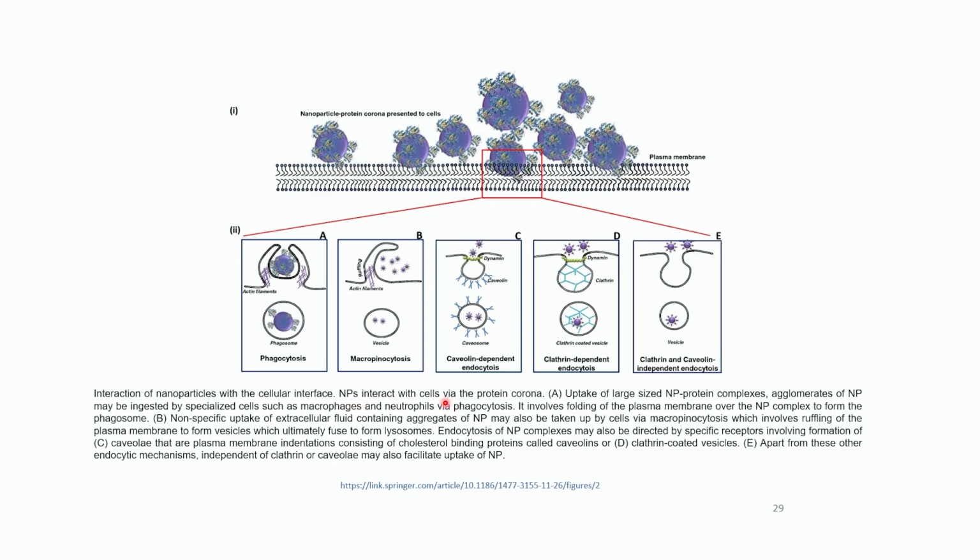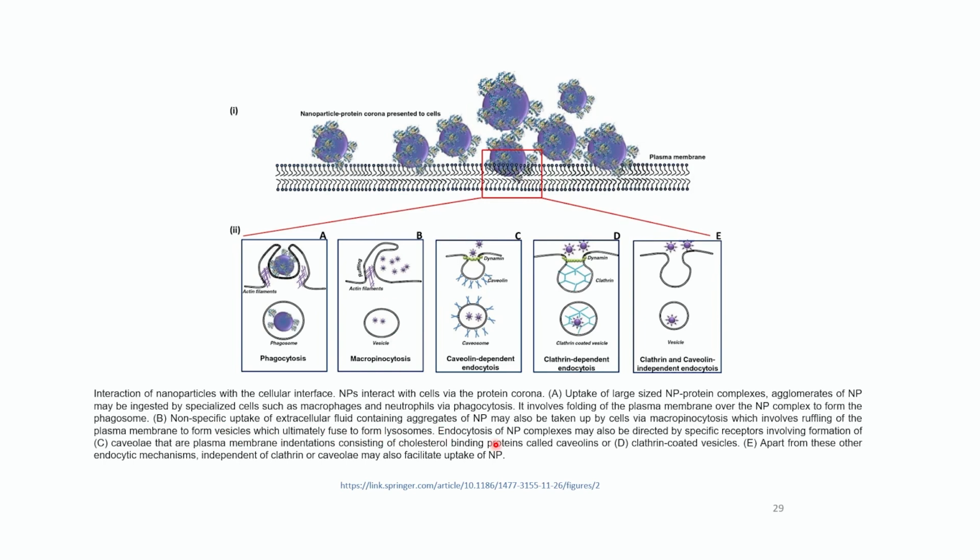So nanoparticles interact with cells via the protein corona. How is it doing that? By formation of protein corona, your nanoparticle is interacting with the cell. A shows uptake of large size nanoparticle protein complexes. Agglomerates of nanoparticles may be ingested by specialized cells such as macrophages and neutrophils via phagocytosis, and then macropinocytosis, which means non-specific uptake of extracellular fluid containing aggregates of nanoparticles, which involves ruffling of the plasma membrane to form vesicles which ultimately fuse to form lysosomes.